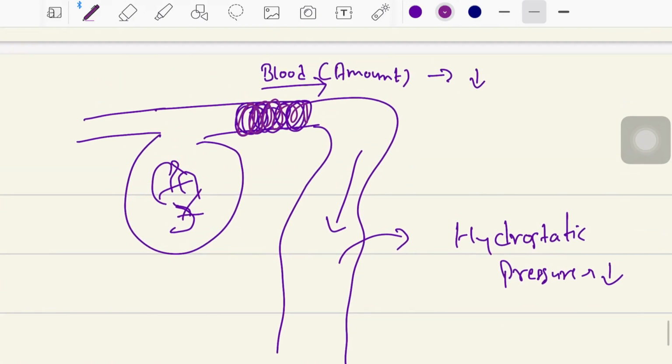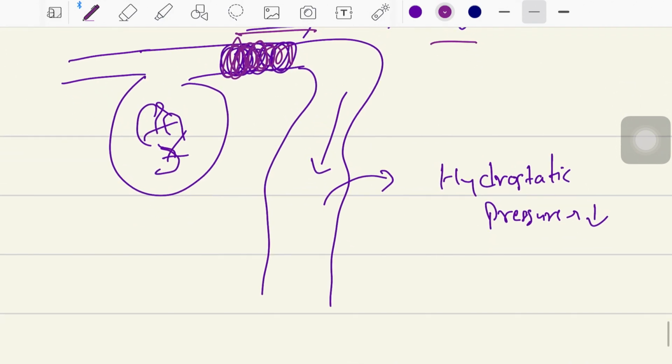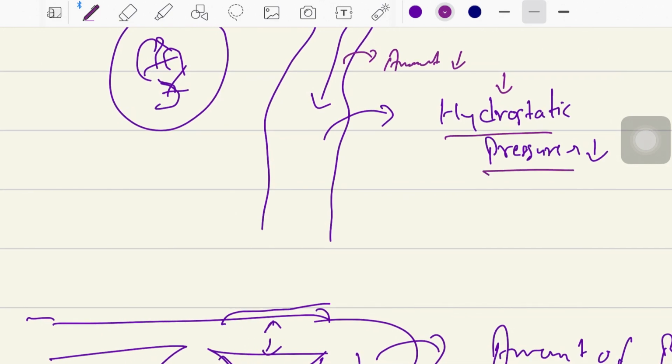Because of this constriction of the efferent arterioles, the amount of blood that is going in the peritubular capillaries will be decreased. The hydrostatic pressure is the pressure that is applied by the blood on the walls of the capillaries. So the hydrostatic pressure will further be decreased.